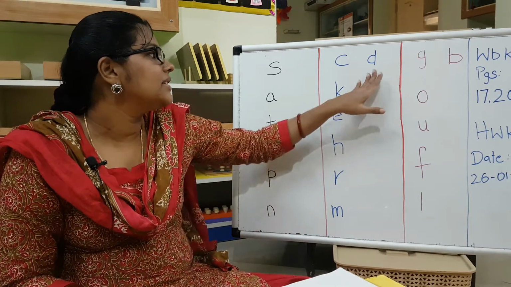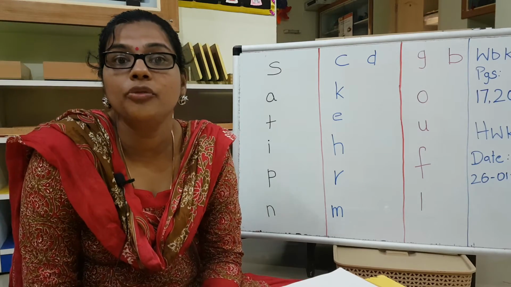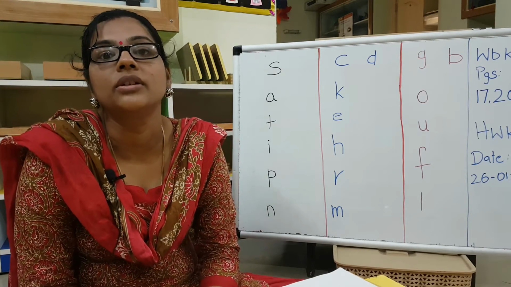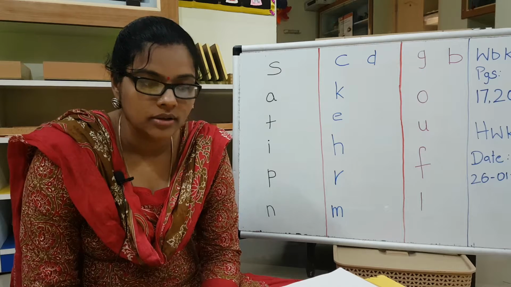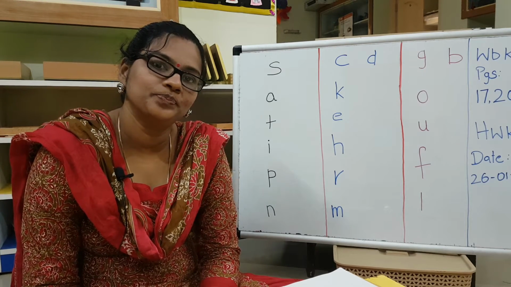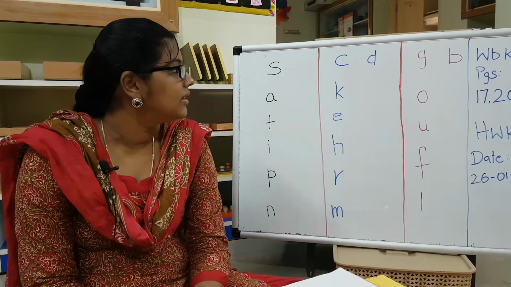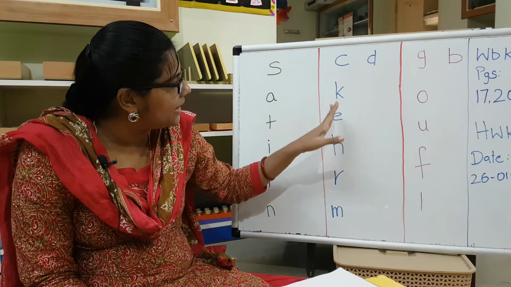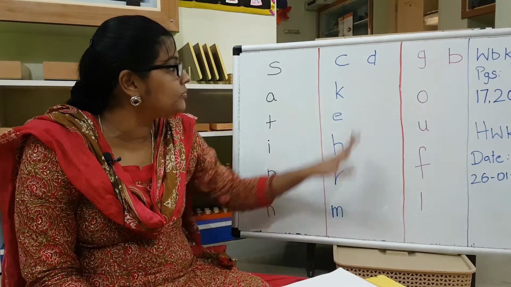Very good. D. What words do you think of when it comes to D? Door, dress, daddy. Very good. Then K, E, H, R, D.